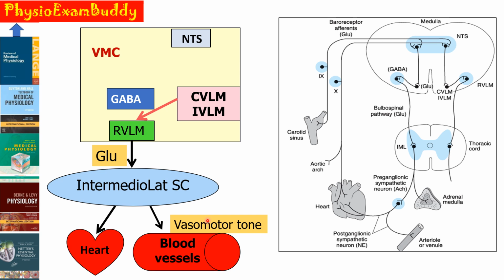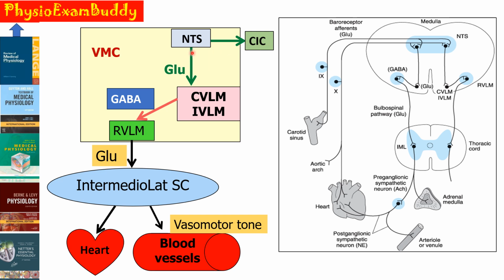Next area is the nucleus tractus solitarius or the sensory area. Location, you can see here, it is bilaterally located in the posterolateral portions of the medulla as well as in the lower pons. And this area also receives afferents from the glossopharyngeal or the 9th cranial nerve and the vagus or the 10th cranial nerve. And this will again send the impulses to the CVLM, IVLM and also to our cardio-inhibitory center. So in NTS, the neurotransmitter secreted is glutamate, and it will excite the CVLM, IVLM and also the cardio-inhibitory center.